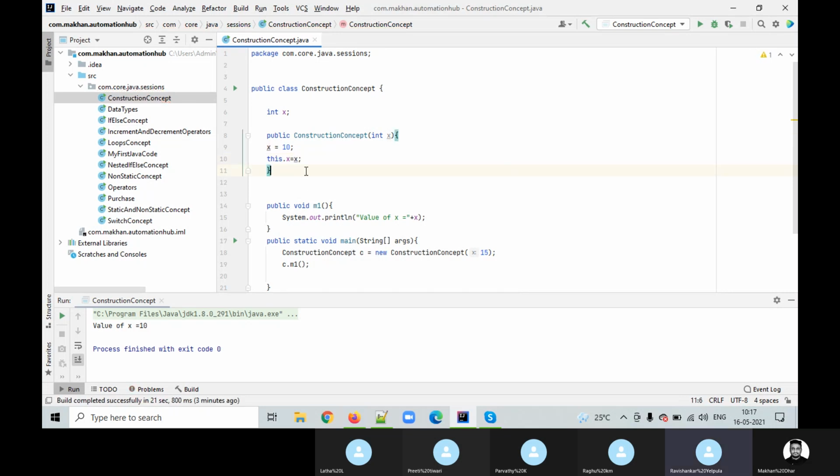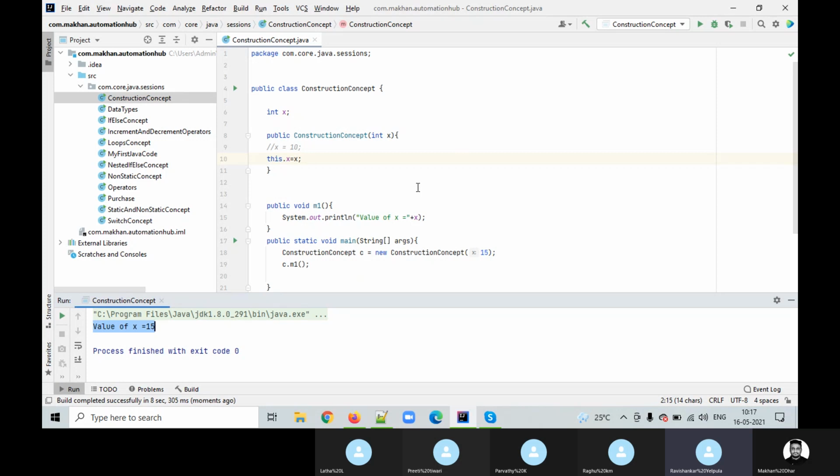And the first value, x = 10, just comment it. Now run the program again. Can you see that? Whatever value you are sending while creating the object, that is automatically coming here and assigning it to the value of x.